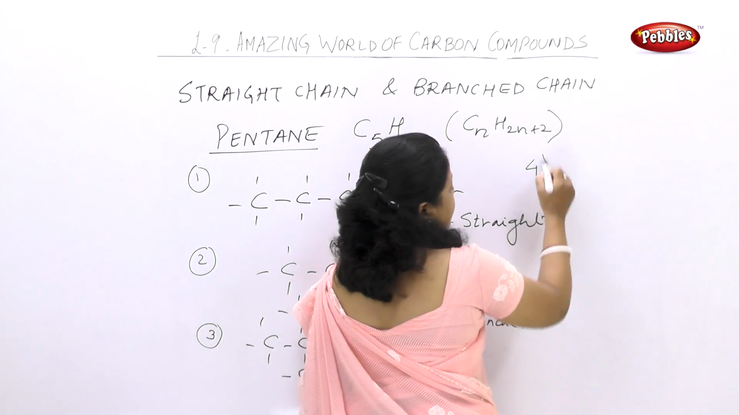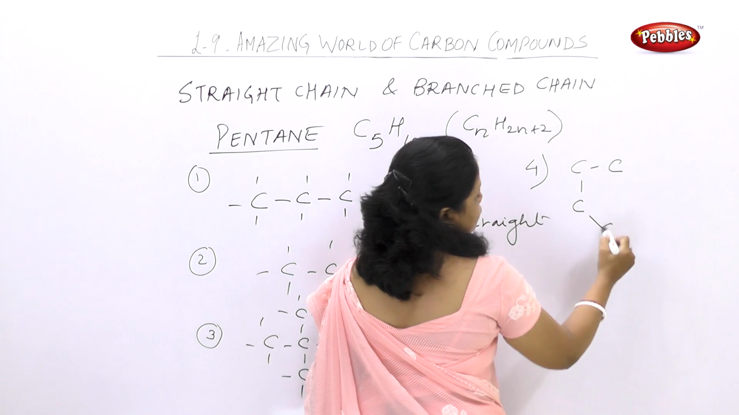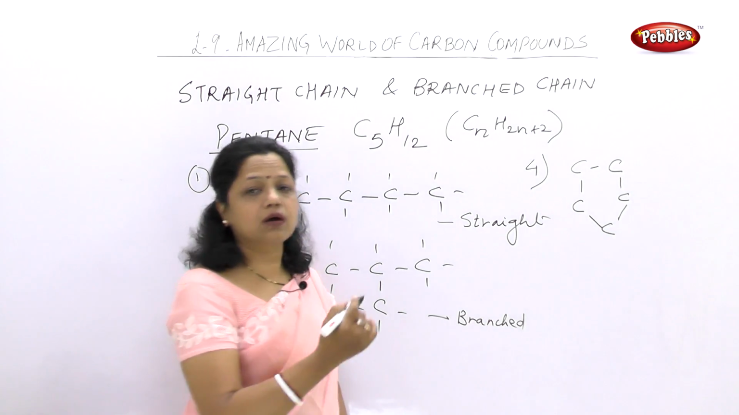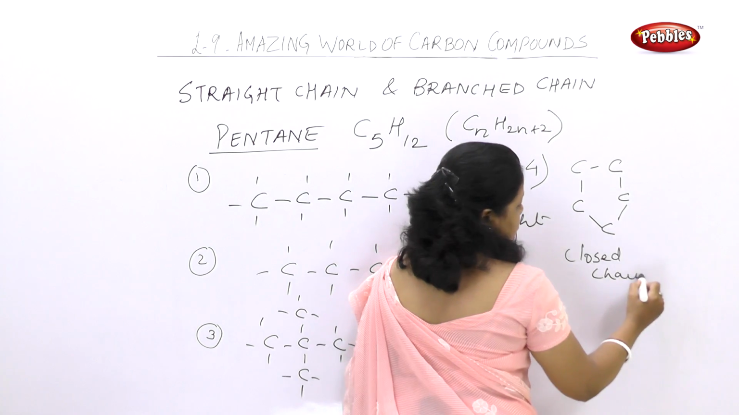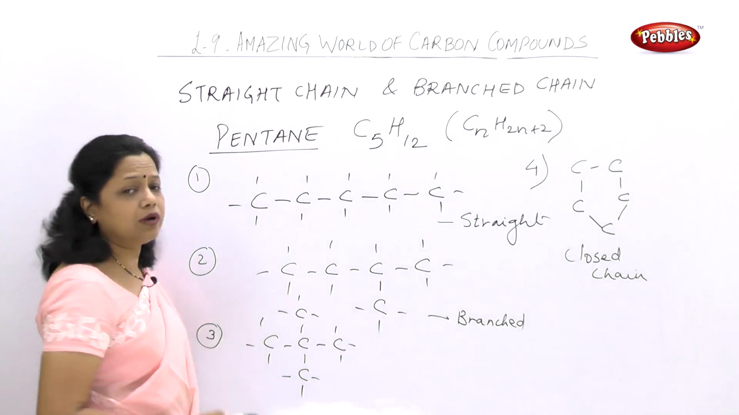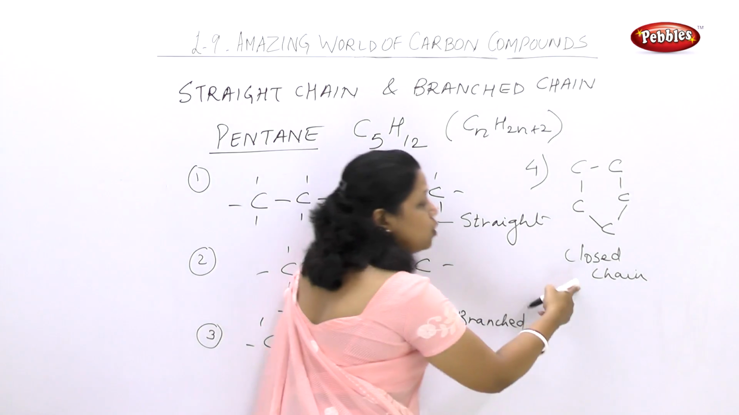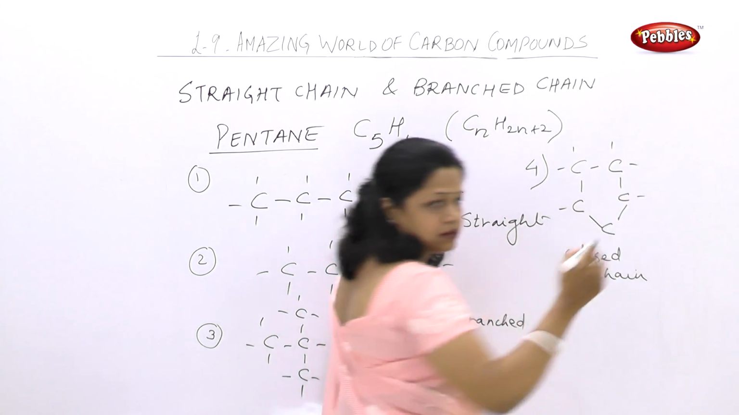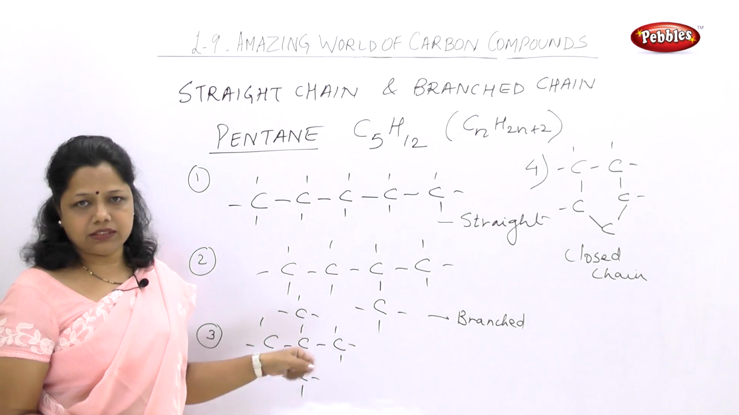So, the fourth type I can say 1, 2, 3, 4, 5. I can arrange in this way. So, this becomes a closed chain. These are the 3 types of straight and branch chain which were open, that means not connected to other carbons. But this is a closed chain where all the other carbons are attached to each other. This is a closed chain type and this is the straight and branch chain type.